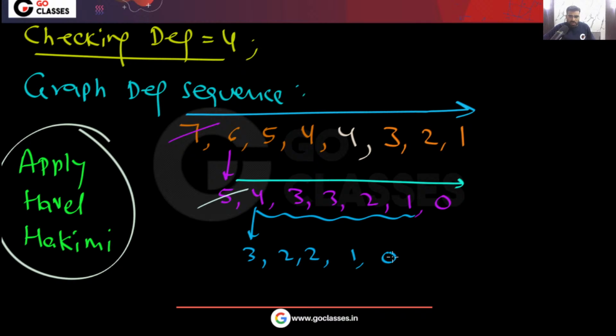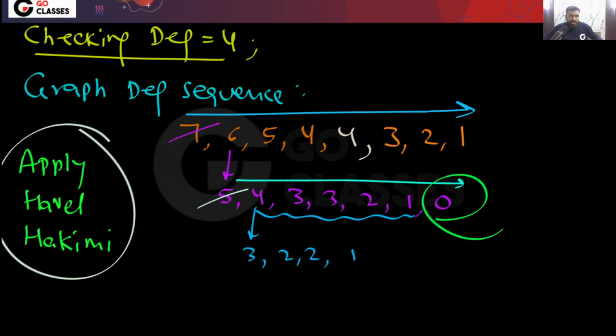You can forget about the zeros, or if you want you can keep them, but you don't have to worry about them, because the zeros are just isolated vertices. Remember, these extra zeros will become isolated vertices, so don't worry about them.